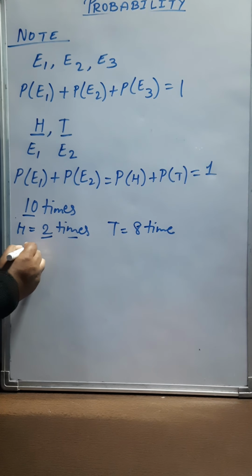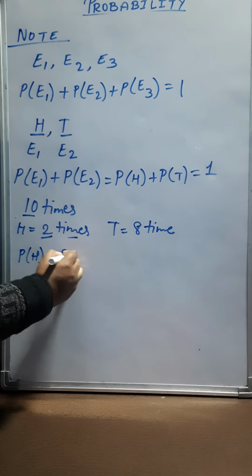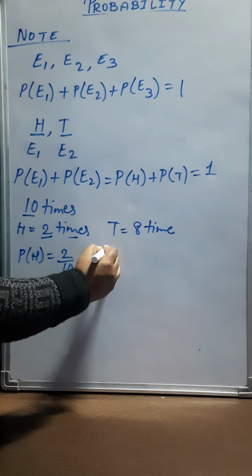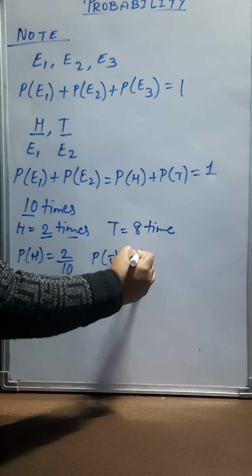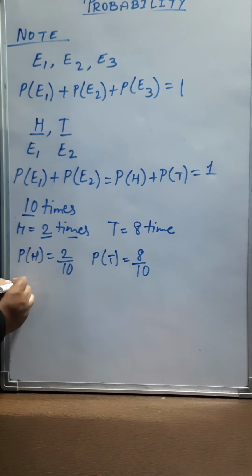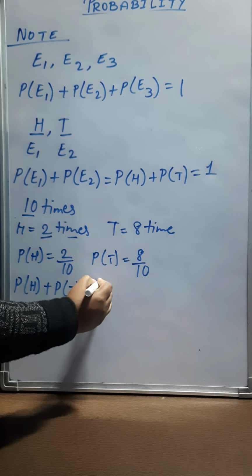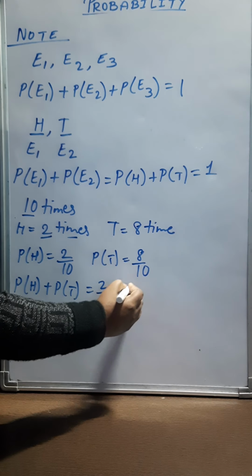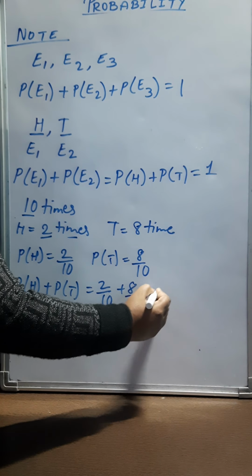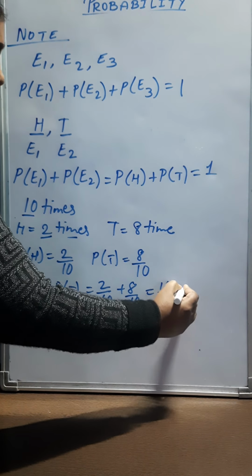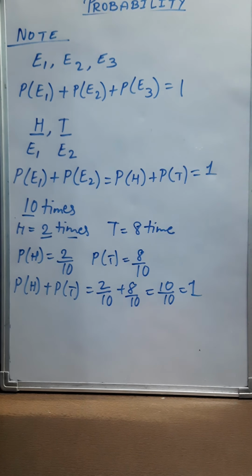Then P of head will be 2 by 10 and P of tail will be 8 by 10. Let us add these two, P of H plus P of T. It is 2 by 10 plus 8 by 10. Is it coming 10 by 10, or it is 1?